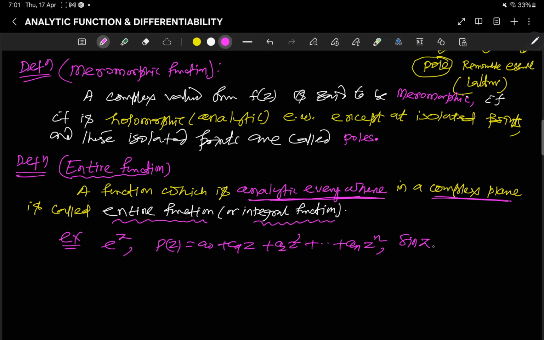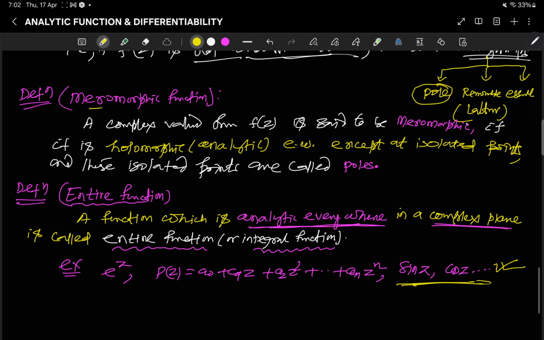Sin z, cos z, these are all the examples of the entire function. These are analytic everywhere, right? And we can say p(z) by q(z), quotient function with q(z) not equal to 0, is also an analytic function. So these are all analytic functions. Being analytic everywhere, these are called the entire function.